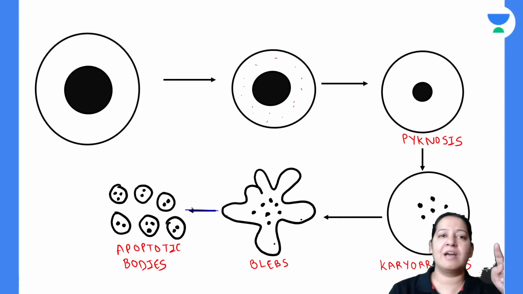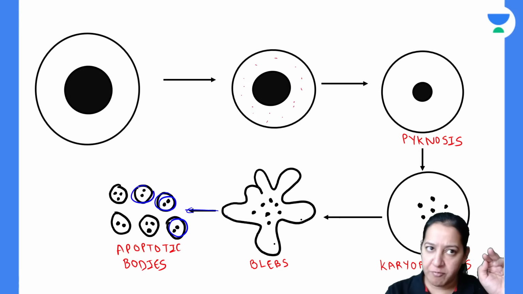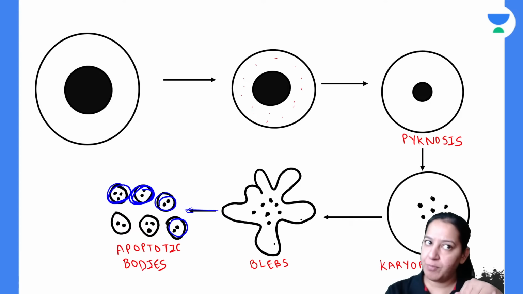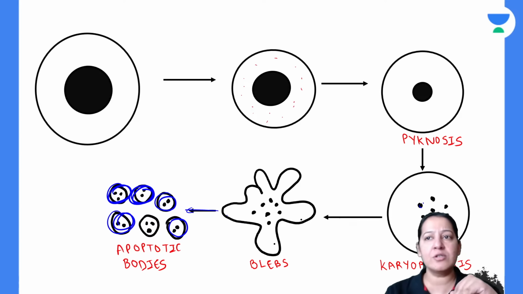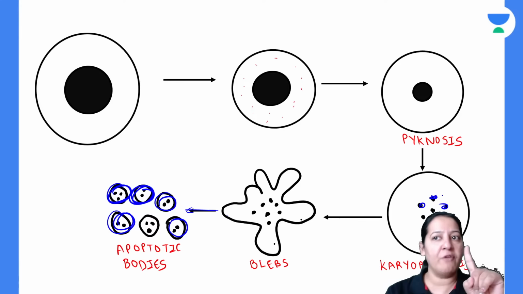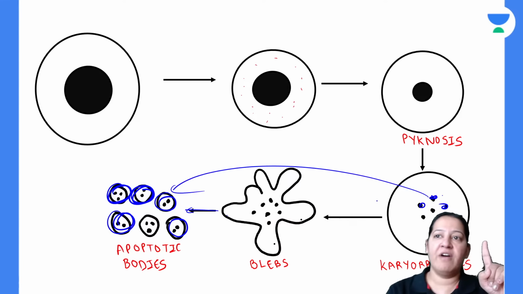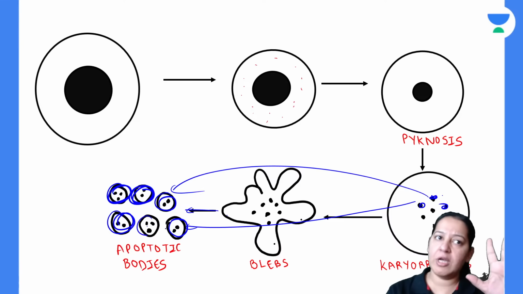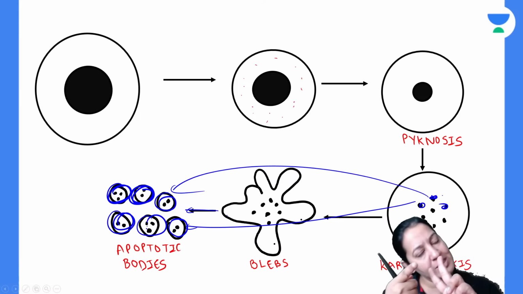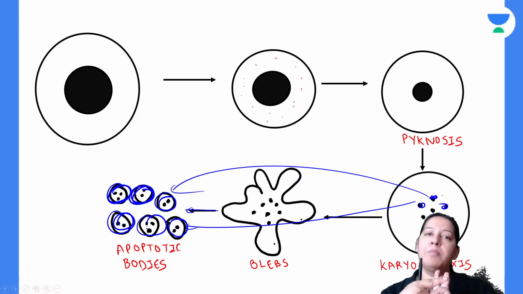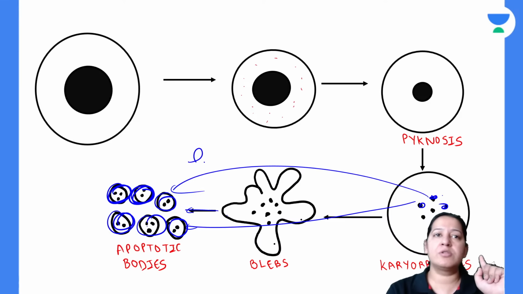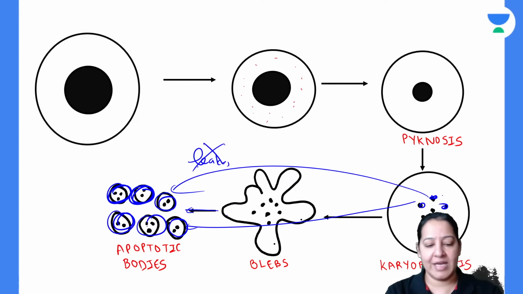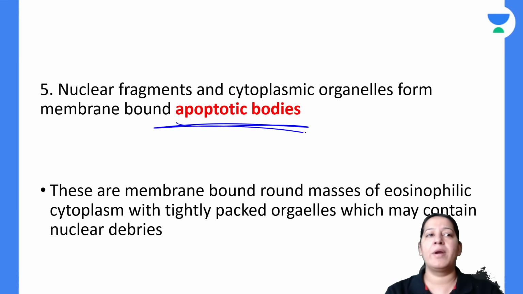Now the blebs get converted into multiple apoptotic bodies. Each body contains a portion of plasma membrane, a portion of cytoplasm, and a portion of nucleus. The nucleus is also fragmented now. One fragment of nucleus in one apoptotic body. So all apoptotic bodies contain nucleus also. They contain small cytoplasm also. They contain small cell membrane also. During this process also there is no leakage. Give me a thumbs up. So apoptotic bodies are formed.